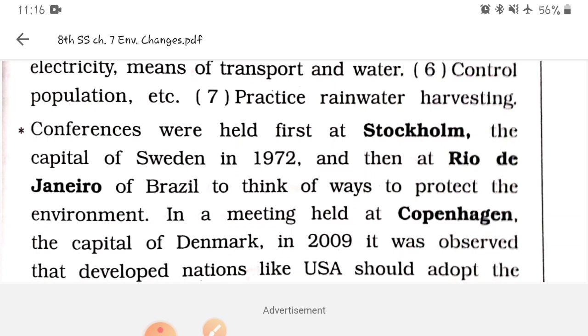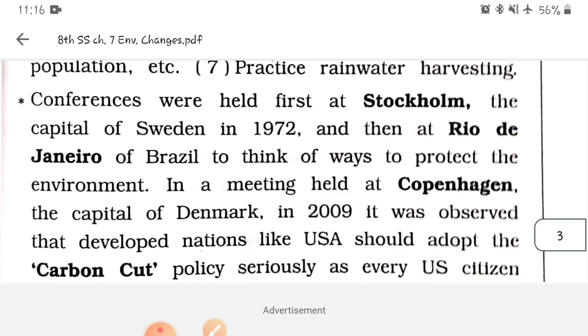These are the measures for preventing global warming. Different conferences were held to discuss this among the leaders of various countries in 1972 in Stockholm, the capital of Sweden, and in Rio de Janeiro of Brazil.